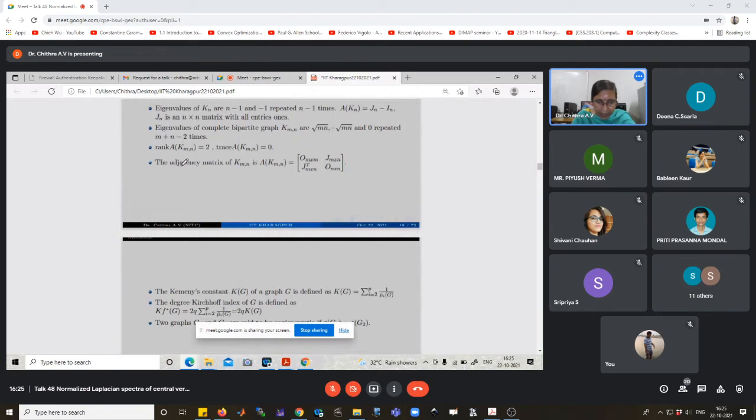The adjacency matrix of K m,n, the complete bipartite graph with m plus n vertices, is the block matrix with 0 of size m by m, J of size m by n, J transpose of size n by m, and 0 of size n by n.